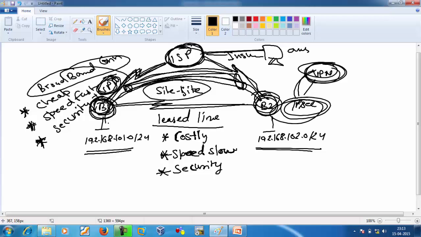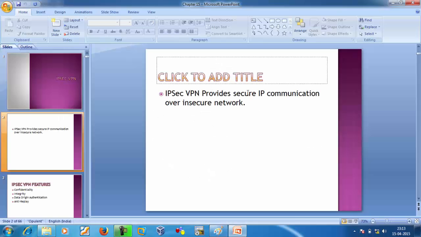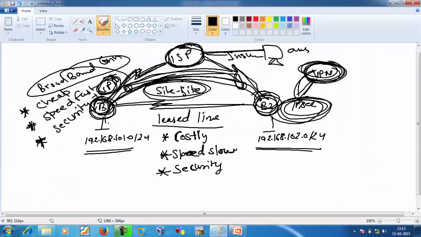Again, when we are using IPsec, definitely we are implementing VPN. When we configure site-to-site VPN between two branches, it will provide secure IP communication from branch 1 to branch 2 through an insecure network.